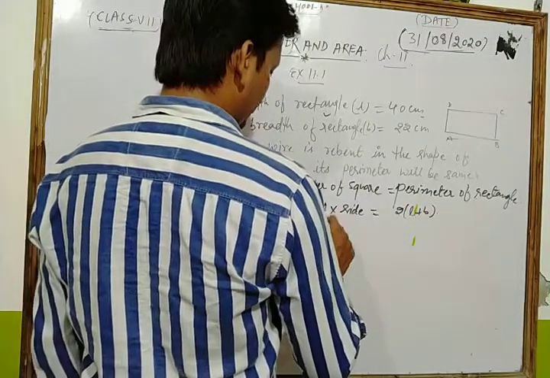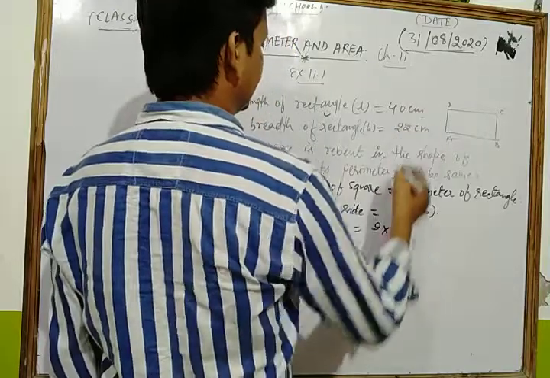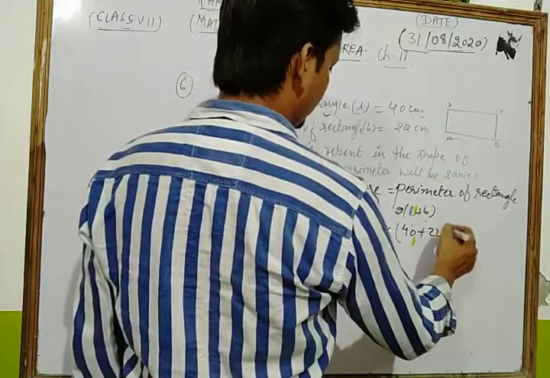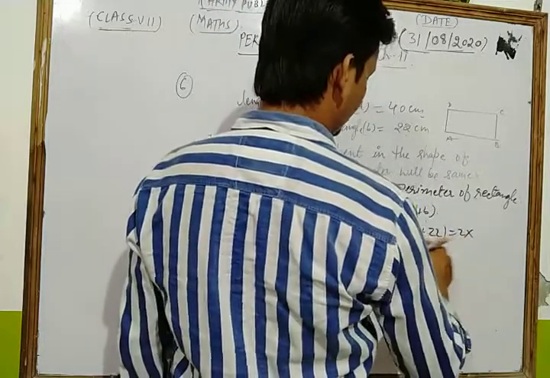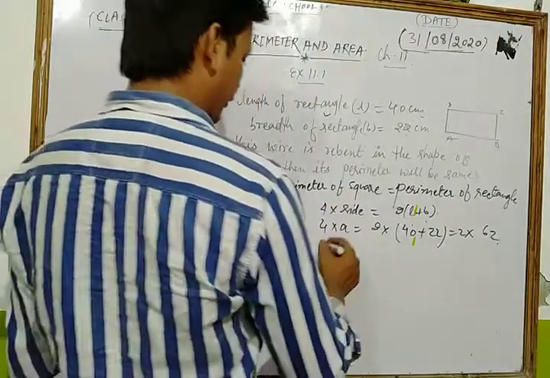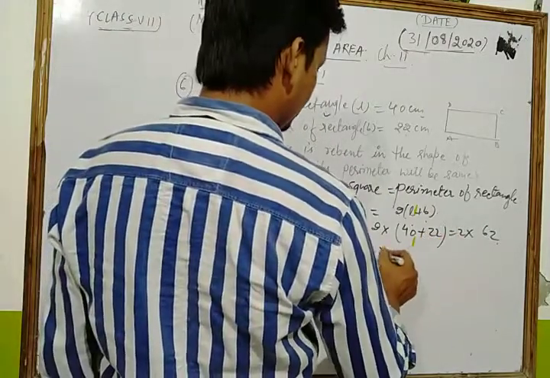That is, 4 into side A is equal to 2 into the length of the rectangle, 40, plus the breadth of the rectangle, 22. So 4 into side of the square is equal to 2 into 62.